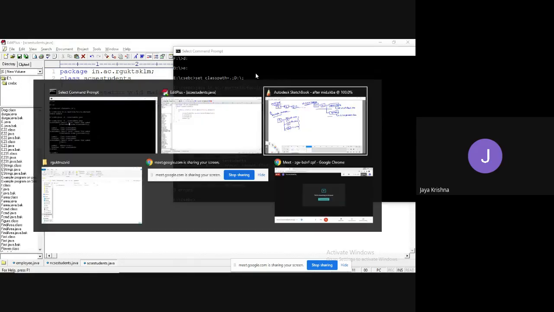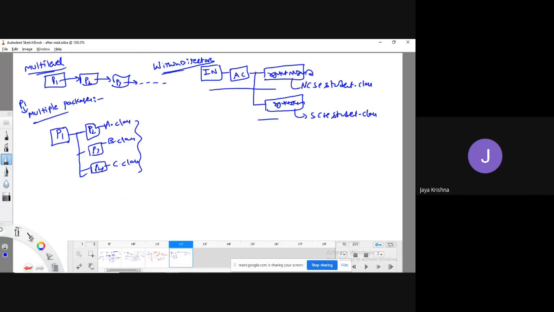What procedure do we need to follow? We can follow two approaches. One is once again the fully qualified approach. Another one is by using the import keyword.